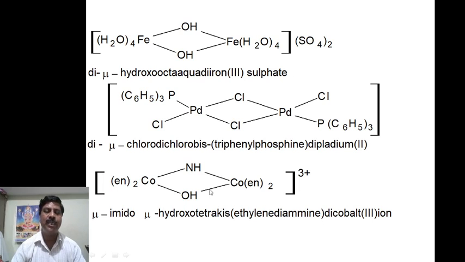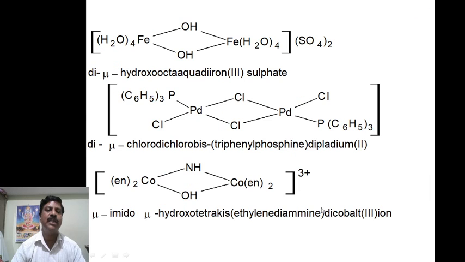What is the oxidation state? This is minus 2, minus 1 means minus 3, and that side plus 3, plus 3 means plus 6, divided by 2 cobalt we will get 3, cobalt(III).